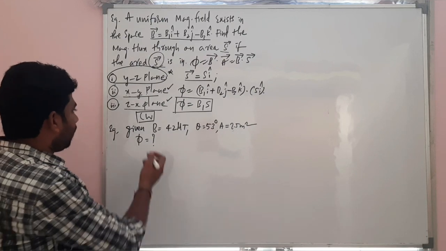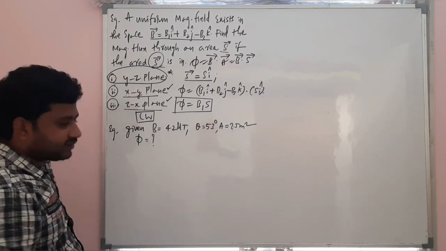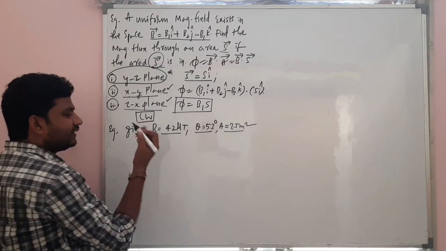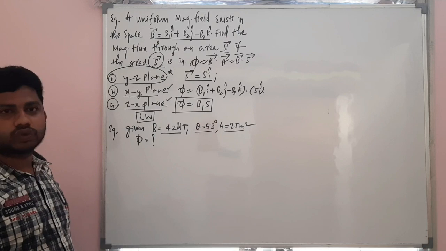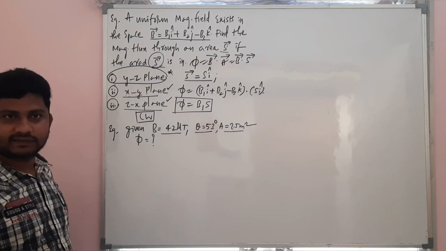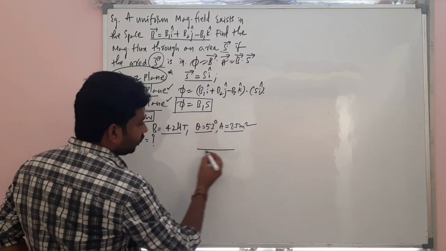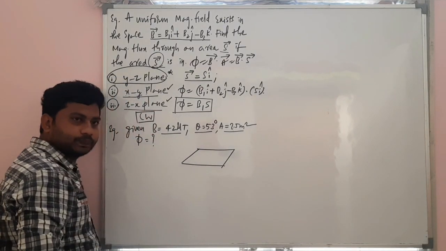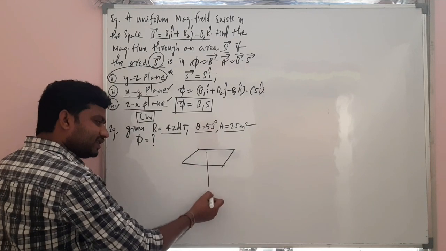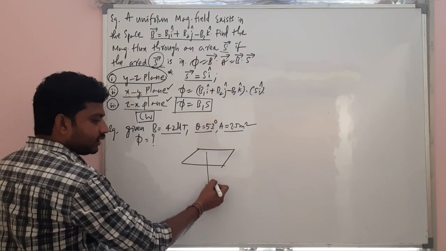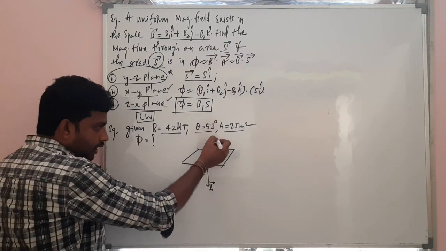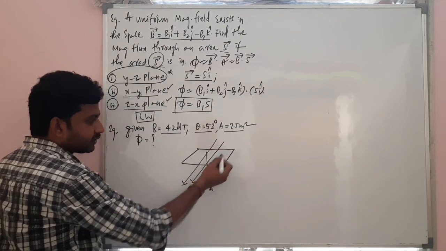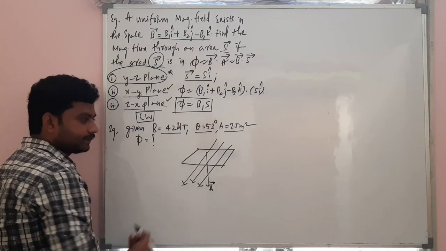Now, another example, see. B is given, theta is given, A is given. Directly they're asking you to find the magnetic flux. I have not drawn the diagram, so let me draw the diagram for you. This is your area vector, and this is how the magnetic field lines have been represented.